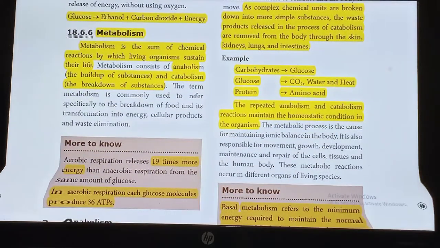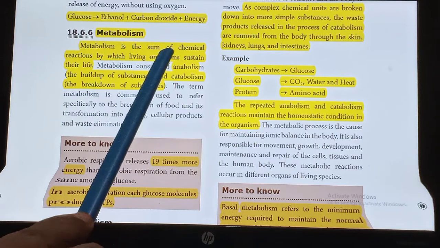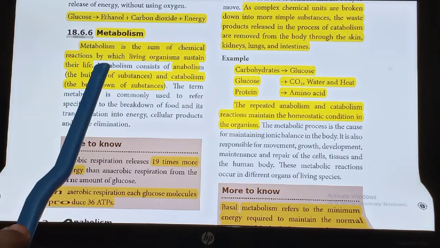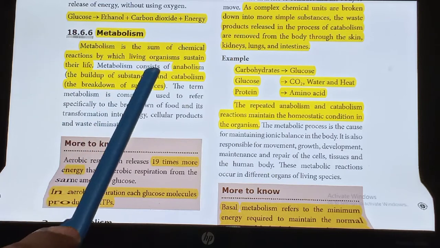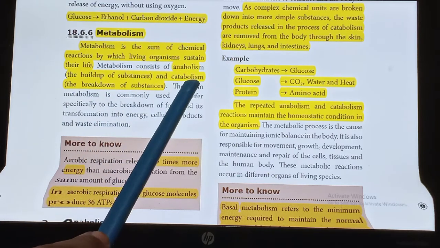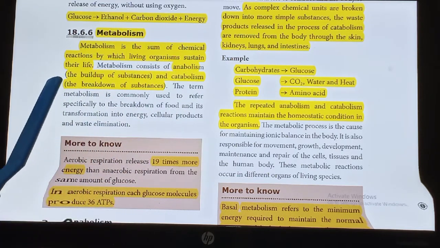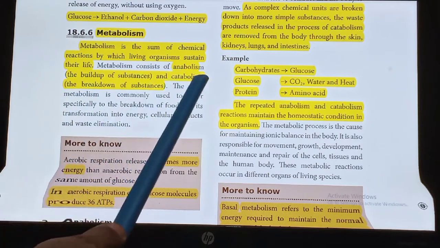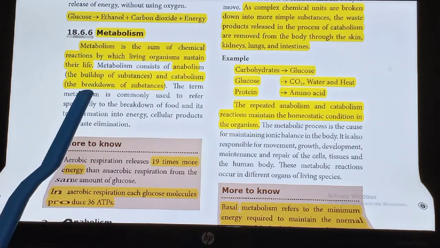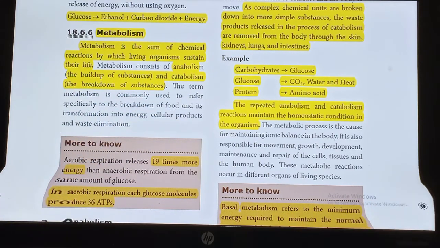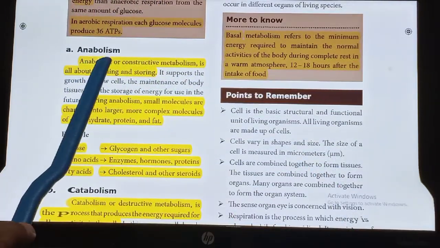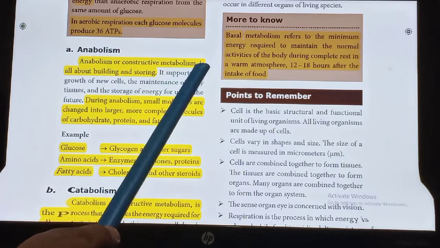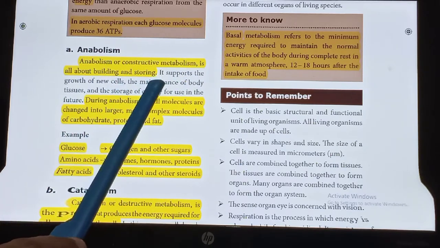Metabolism. Metabolism is the sum of chemical reactions by which living organisms sustain their life. Metabolism consists of anabolism and catabolism. Anabolism means a build up of substances and catabolism means a breakdown of substances. Anabolism, or constructive metabolism, is all about building and storing.